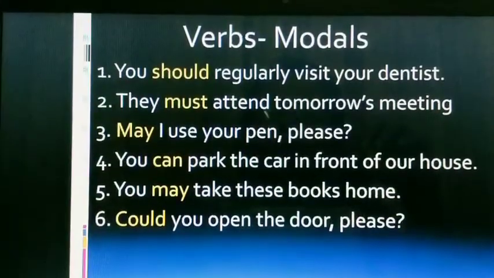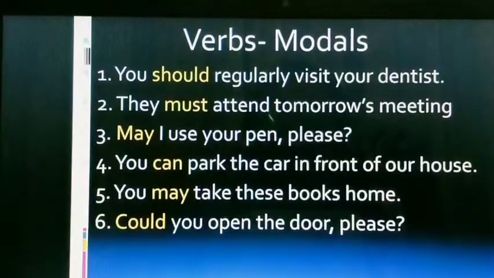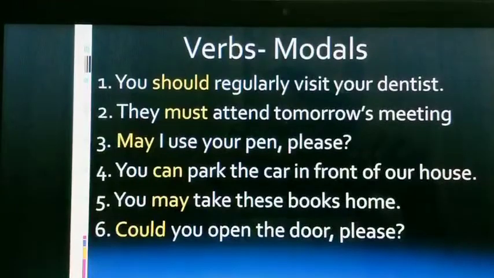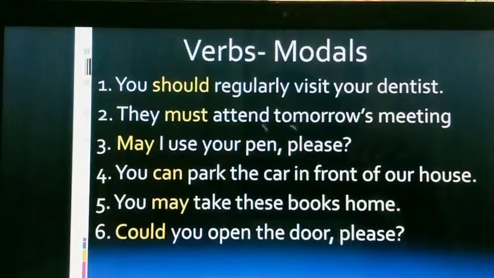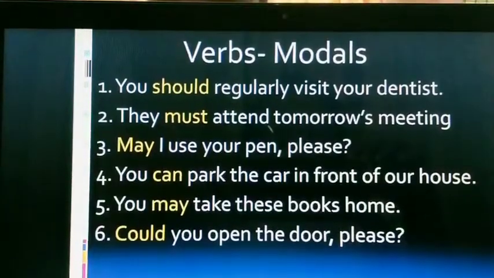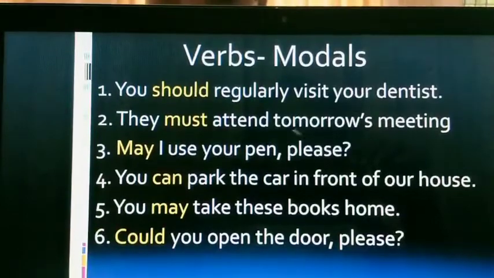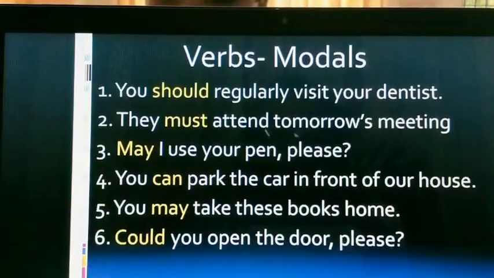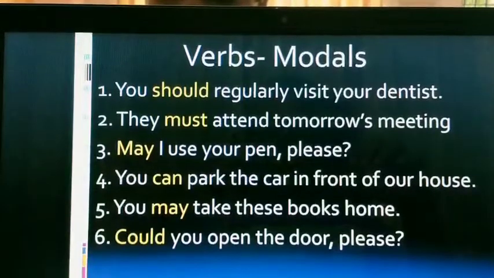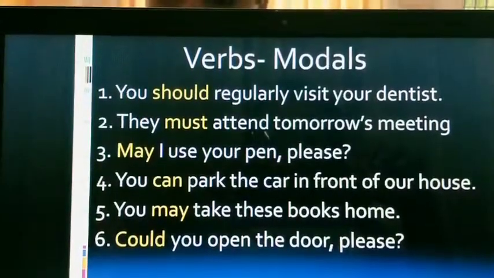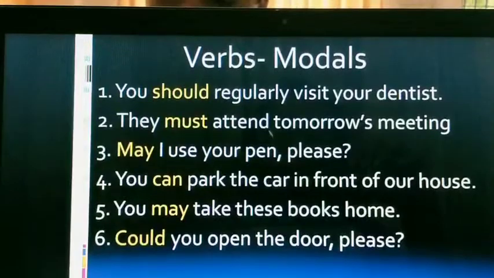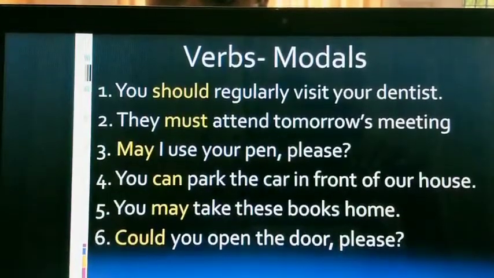Let us see. First one, you should regularly visit your dentist. Here it is advice. Second one, they must attend tomorrow's meeting. It is necessity. May I use your pen please? Seeking permission. Fourth one, you can park the car in front of the house.